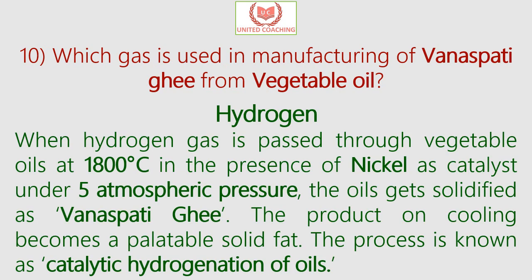So answer is hydrogen. When hydrogen gas is passed through vegetable oils such as groundnut oil or peanut oil or cottonseed oil or coconut oil at temperatures around 1800 degrees Celsius in the presence of nickel as catalyst under 5 atmospheric pressure, the oils get solidified as vanaspati ghee, and the product on cooling becomes a palatable solid fat, and the process is known as catalytic hydrogenation of oils.